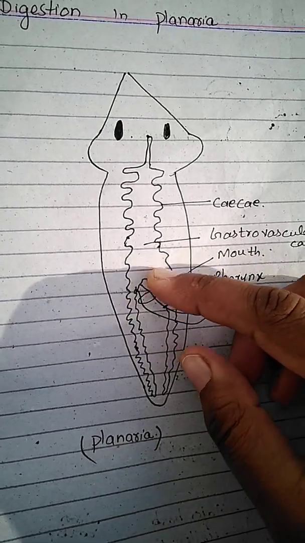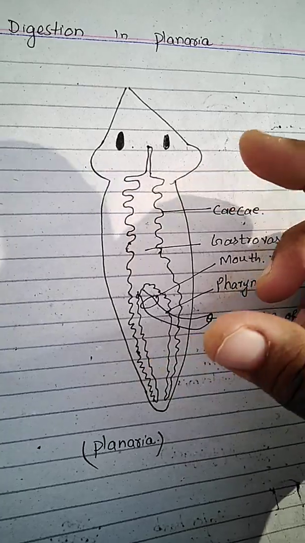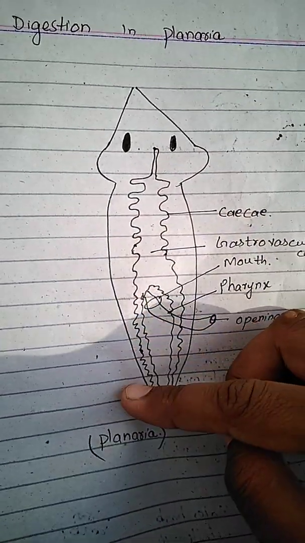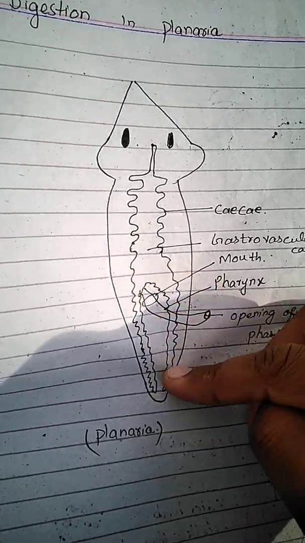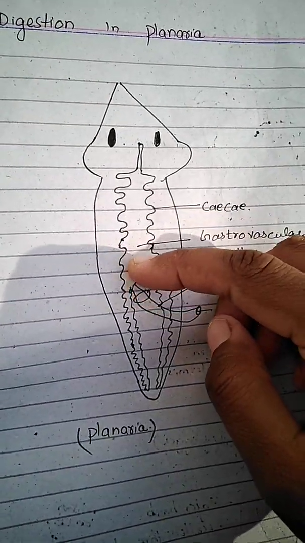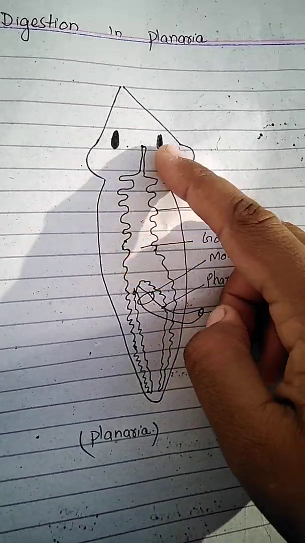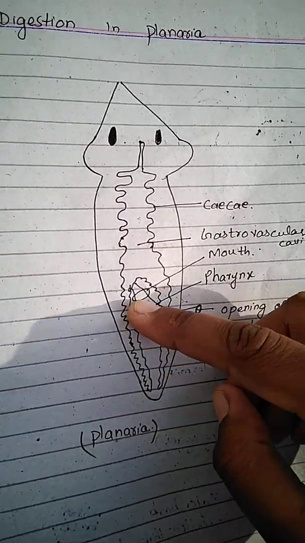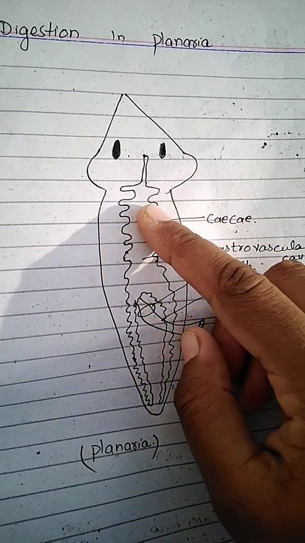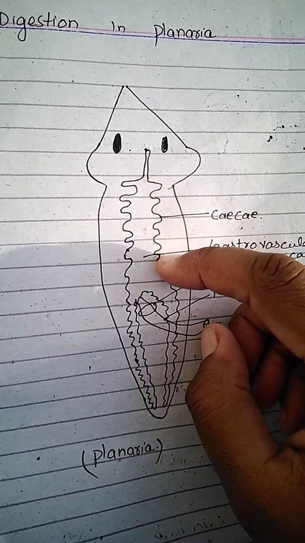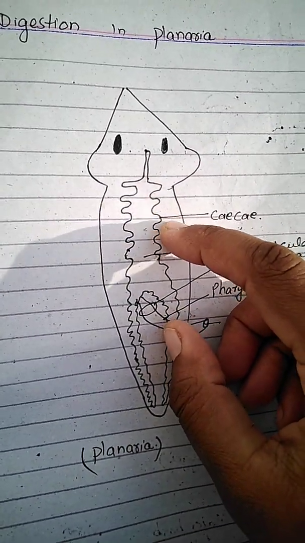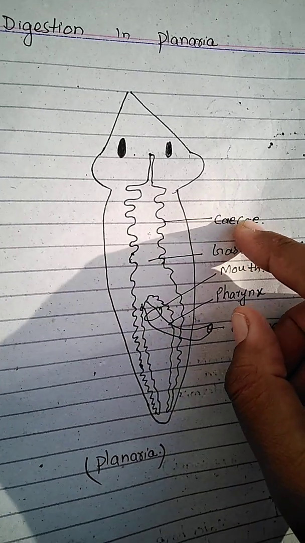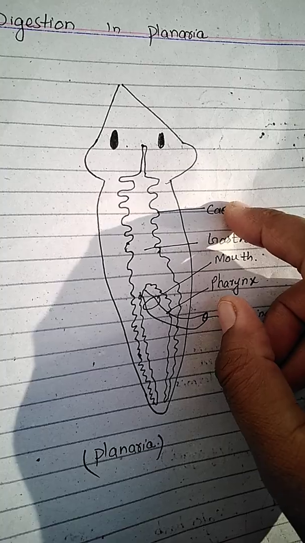Now the intestine branches into three divisions. Here you can see this is the first division, this is the second division, this is the third division. On the anterior side there is one division, and on the posterior side of the body there are two divisions of the intestine. These are the extensions of the intestine, or you can say these are blind pouches, and these are known as ceca.